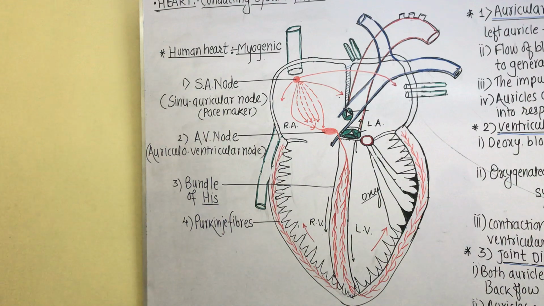Among cardiac muscles, some are specialized for controlling the activities of the heart, and they are called nodal tissues. Thus there are four nodal tissues, under the control of which the complete working process of the heart, that is the cardiac cycle, gets operated.